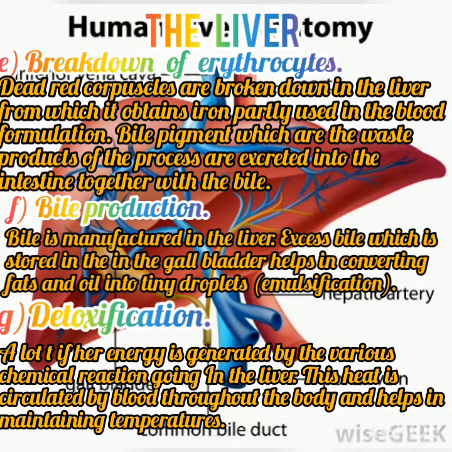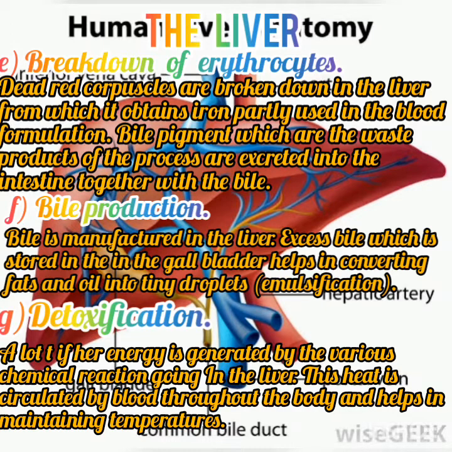Number 6 function of the liver is bile production. The liver also helps in the manufacturing of bile. Bile, which is stored in the gallbladder, helps in converting fat and oil into droplets, a process also known as emulsification.